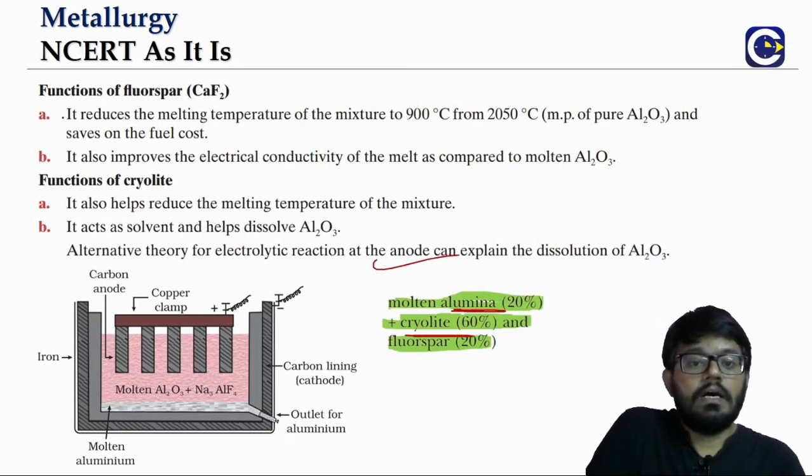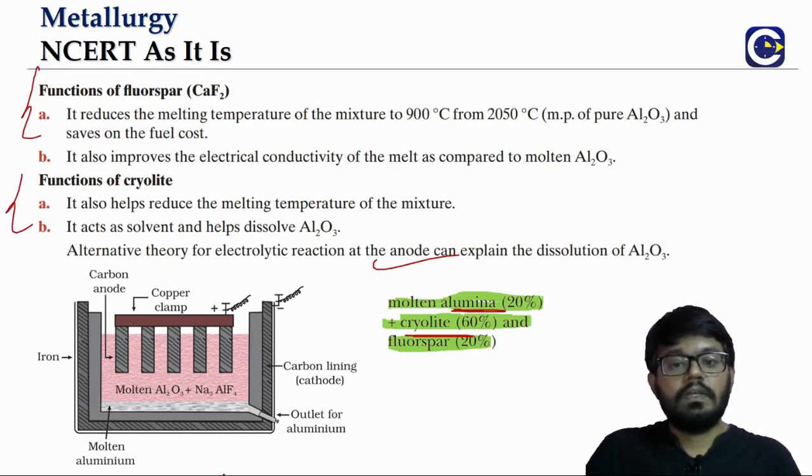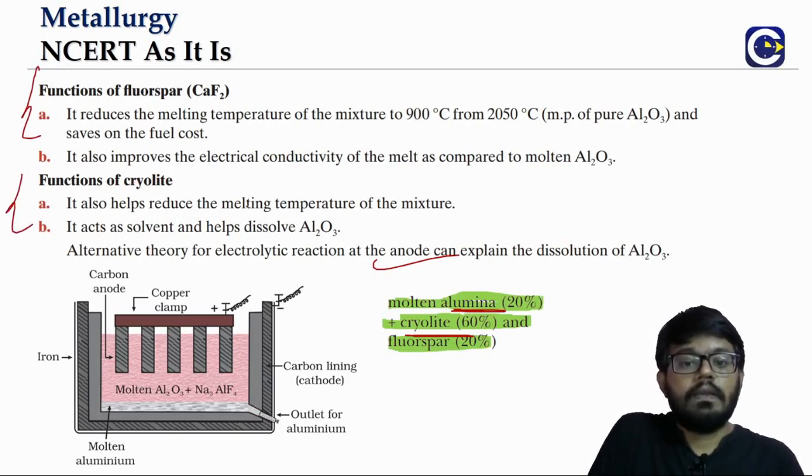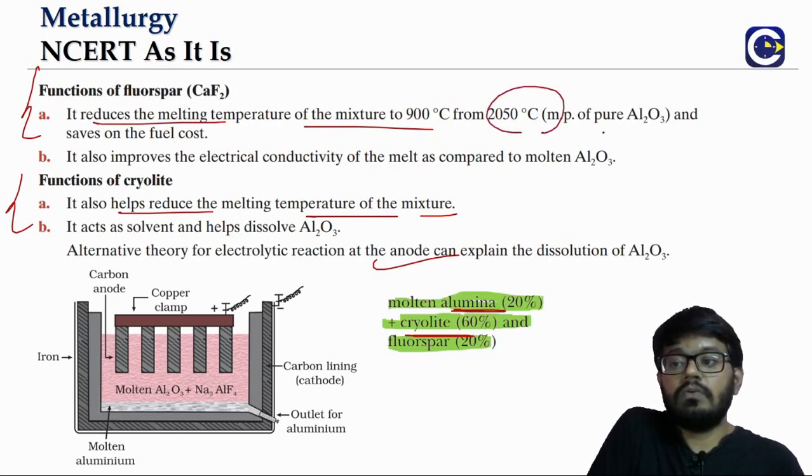So look at the functions of these two substances we are adding. Cryolite helps in reducing the melting temperature of the mixture. Same with the fluorspar. It reduces the melting temperature. Normally, the melting point of Al2O3 is 2050. It is reduced to just 900 degrees Celsius.